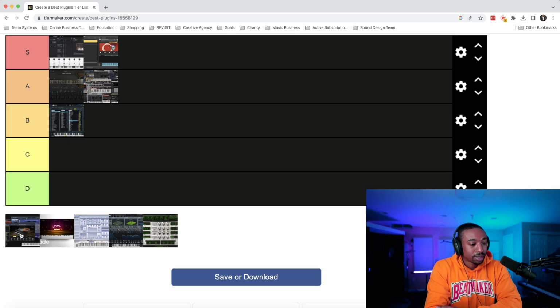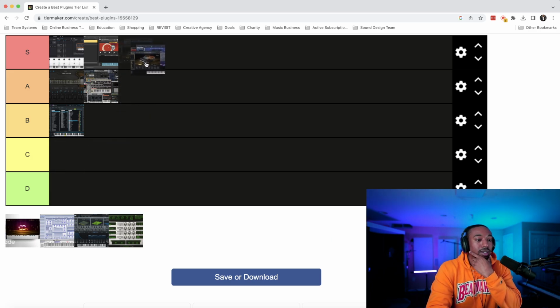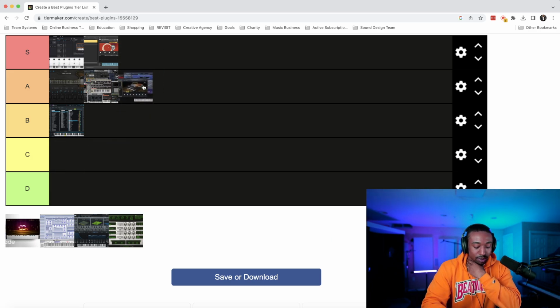Okay, moving faster, we have Omnisphere, S tier. No, let's start at A tier and let's be fair. Okay, ease of use. With Omnisphere, ease of use, that's a good question. I'll say, yeah, for the amount of stuff it can do, it's extremely easy to use, but you still have to know how to use it, if that makes sense.